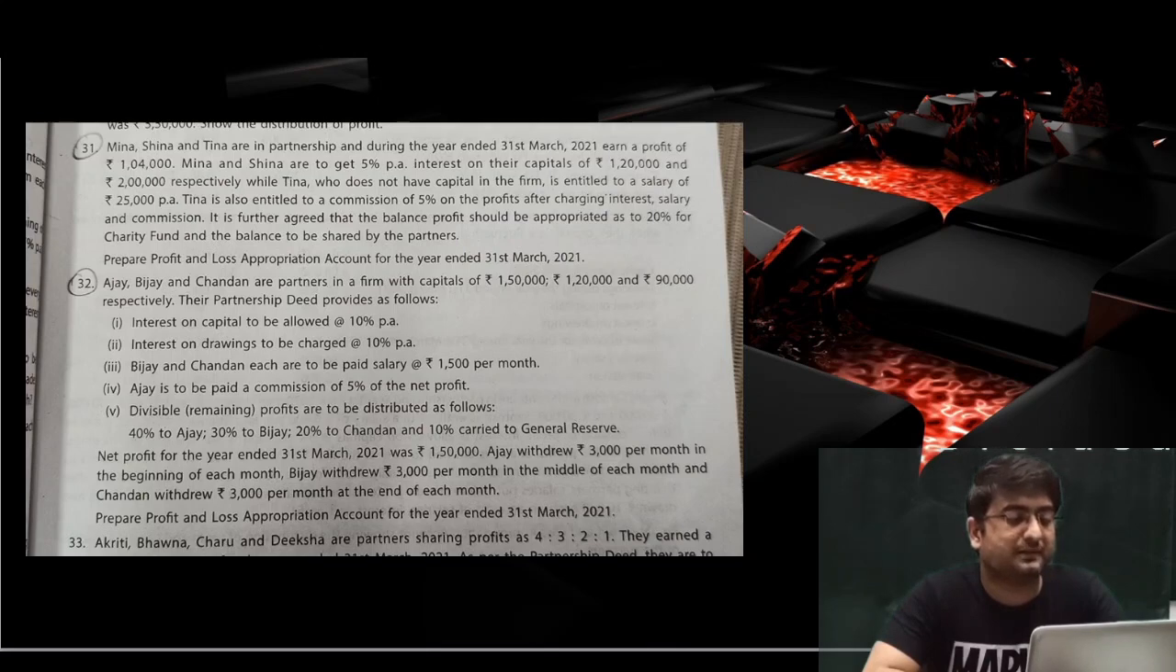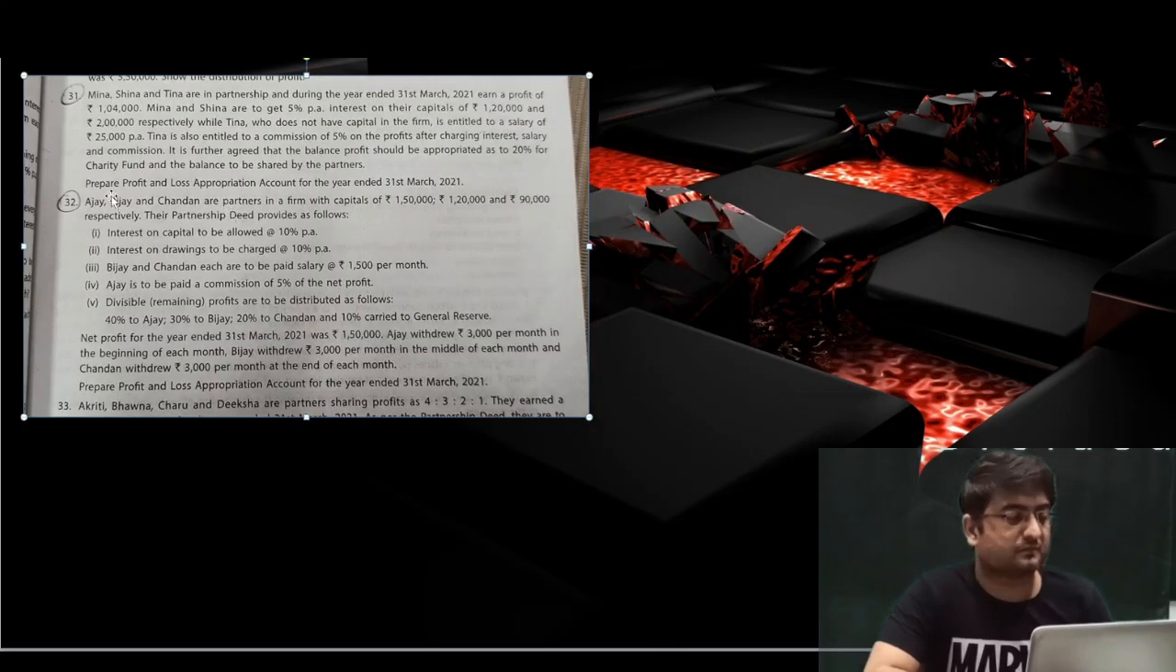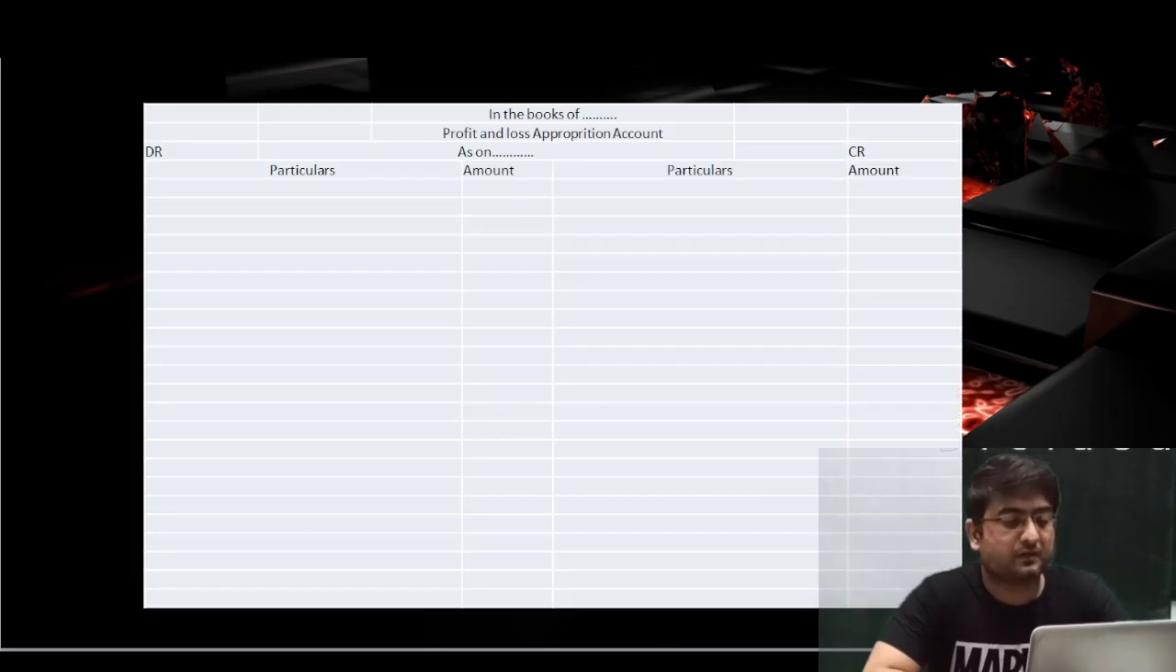What I'll do, I'll simply draw some format and some working, and I'll solve this question on the screen as well. It is given that we draw a P&L appropriation account for the year ended 31st March 2020. I have simply drawn one format of the P&L appropriation account that is in front of you, and you guys will have to do the same thing.